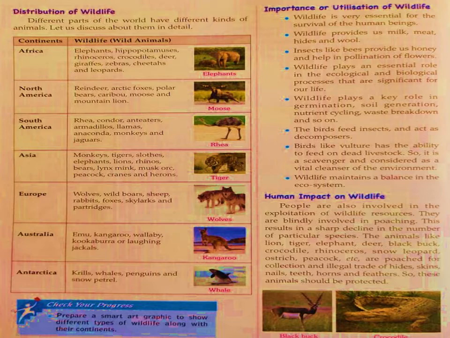There is an important role of wildlife in ecological and biological processes. So they are very important for our life also. Wildlife also plays a key role in germination, soil generation, nutrient cycling, waste breakdown and all this. Birds feed on insects and they act as decomposers.